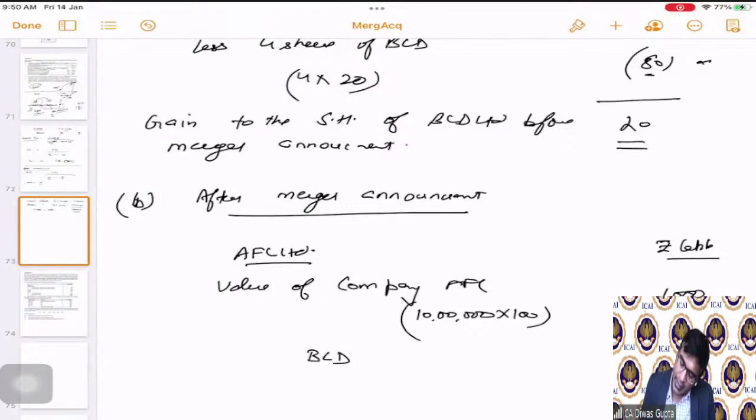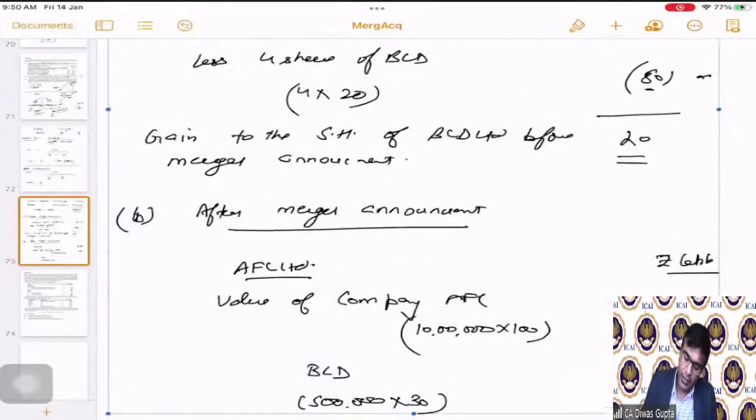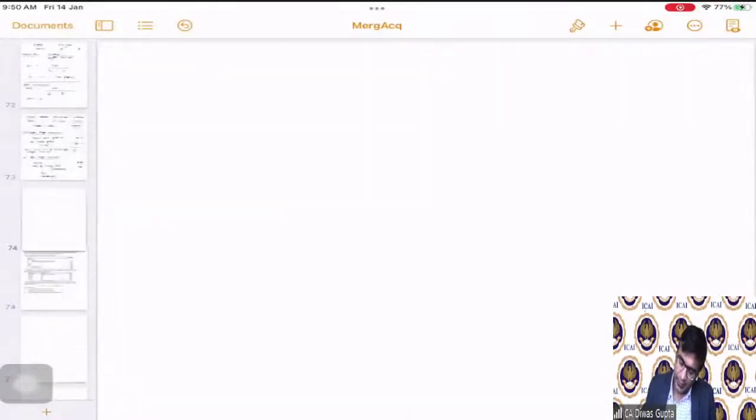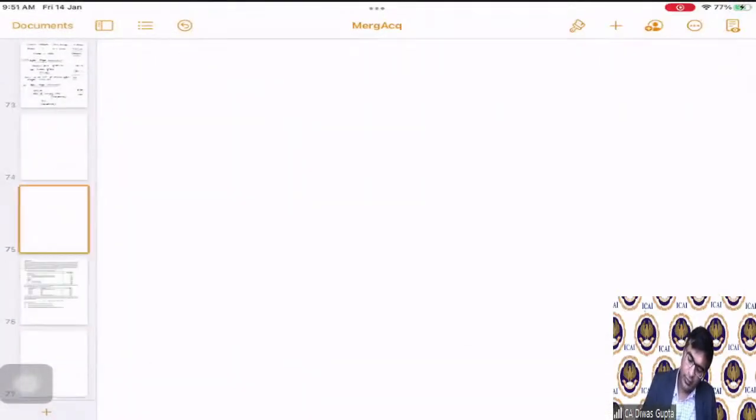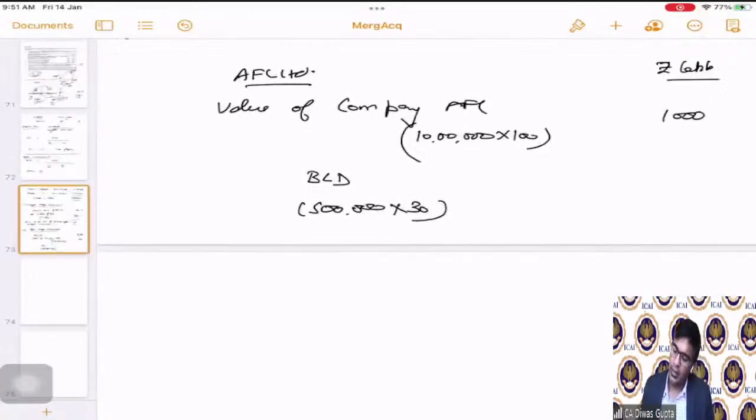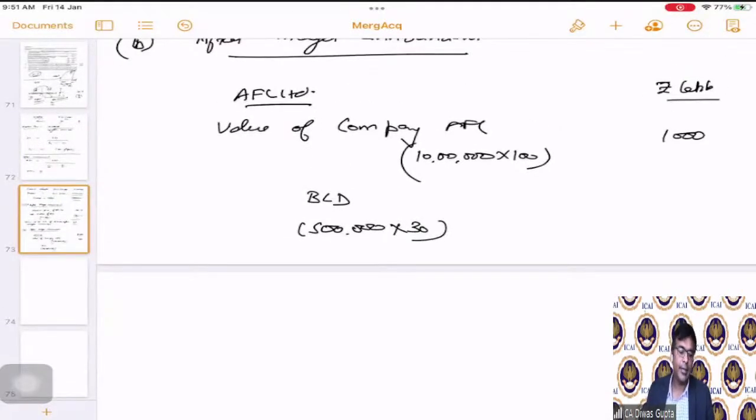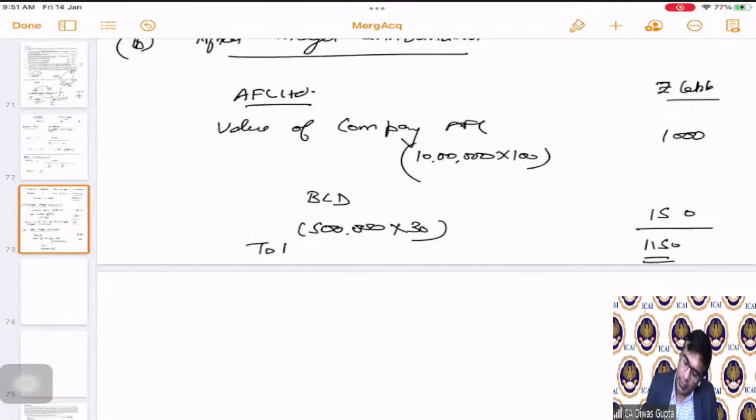Similarly, the BCD value is 5 lakh shares multiplied by 30 rupees, because after merger the value will become 30 rupees. That means 150 more here. Total is 1150. So the total merged entity value is 1150.